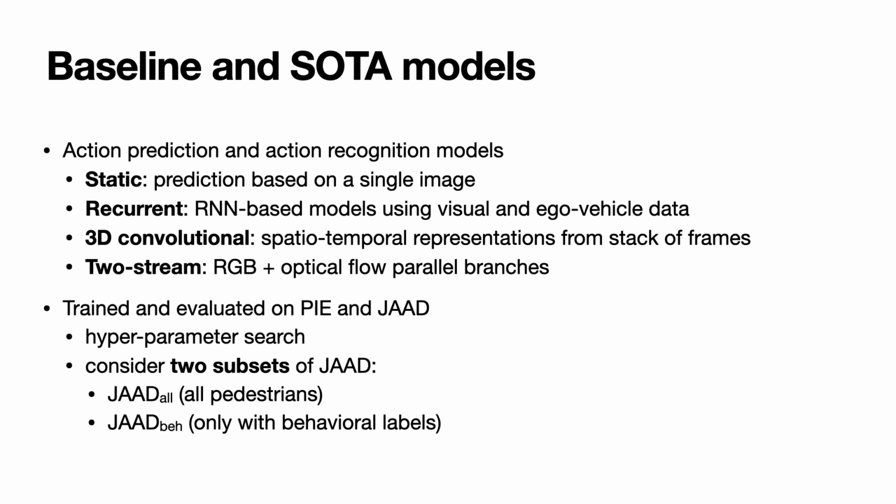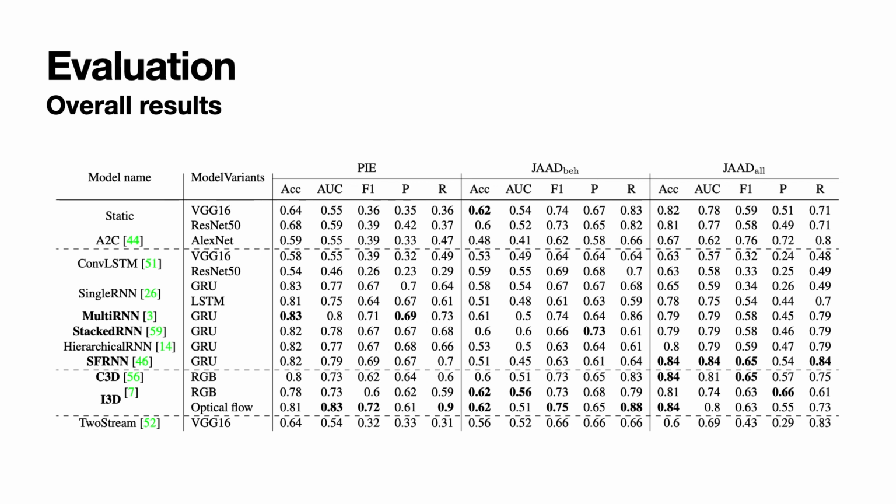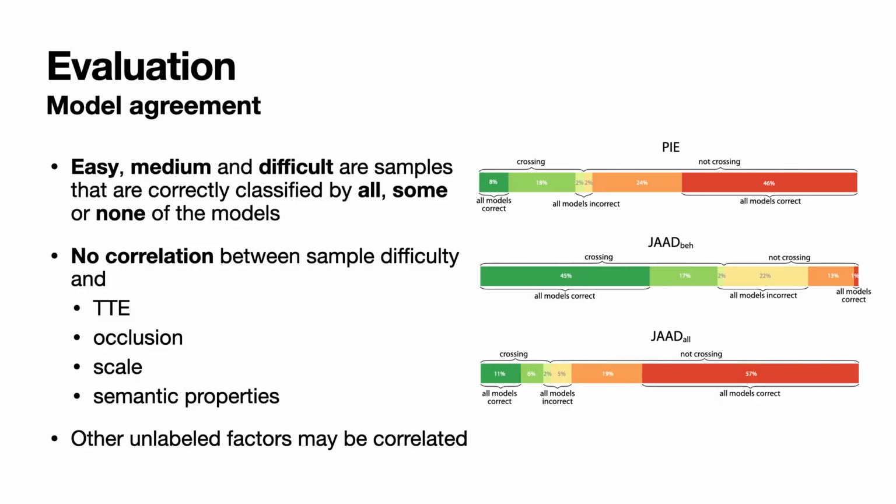All of these models were trained and evaluated on PIE and JAAD. We also performed hyperparameter search to get the optimal performance for each algorithm. We considered 2 subsets of JAAD. JAAD all, that includes all annotated pedestrians, and JAAD behavioral, which includes only pedestrians with behavioral labels. Here's a table with the overall results, which indicate that RNN-based and 3D convolutional models perform the best on all datasets.